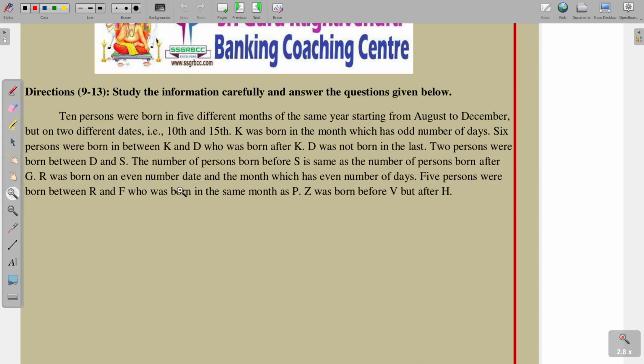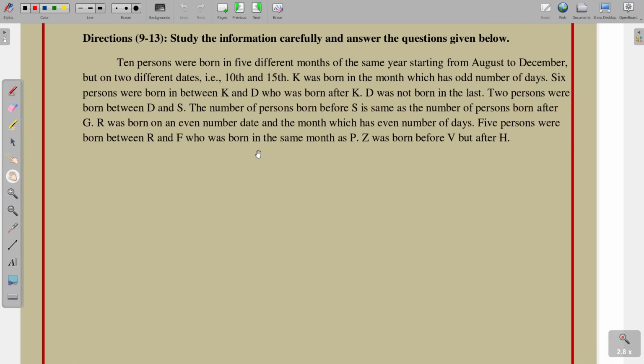Next, 9 to 13. 10 persons were born in 5 different months of the year starting from August to December, but on 2 different dates, 10th and 15th. So, on the 10th and 15th of each month, there are totally 10 persons born. So, starting from August, September, October, November and finally December.